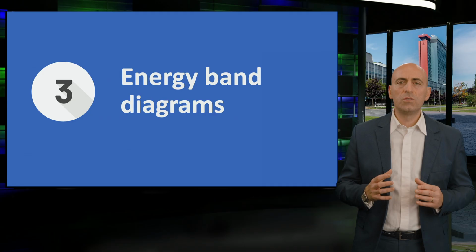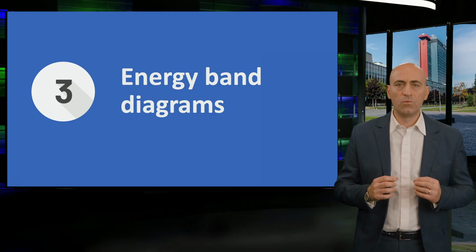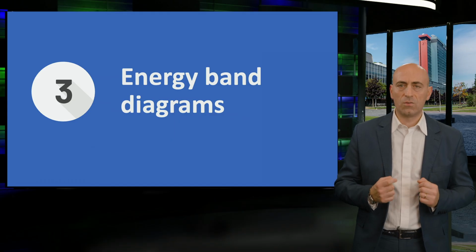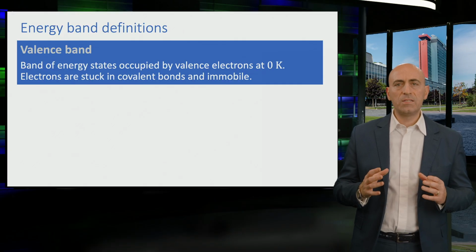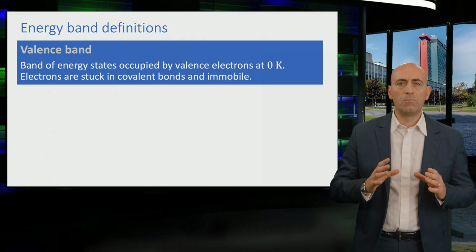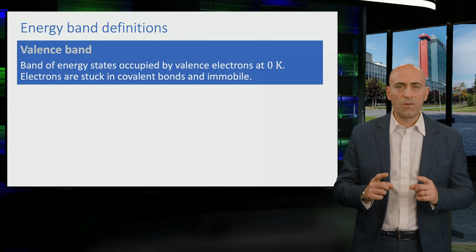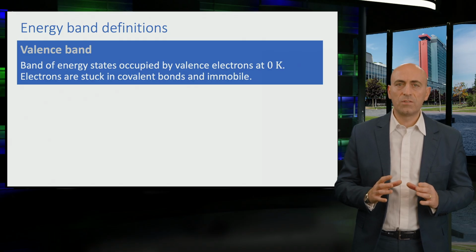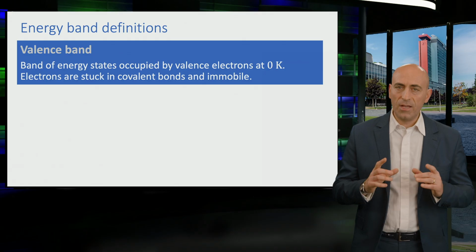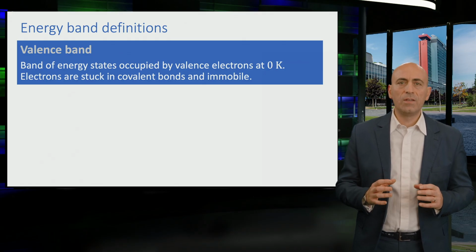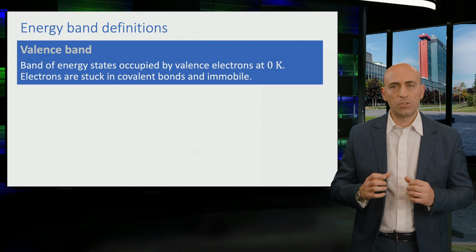Instead, we use the so-called energy band diagrams to represent the energy behavior of electrons in semiconductor materials and solar cells. When discussing three-dimensional dispersion diagrams, we said that only the bands that are most likely to be filled with electrons are represented. For device operation, valence electrons are of the utmost importance, and therefore we focus on the energy of valence electrons. The allowed energy levels of valence electrons form the so-called valence and conduction bands.